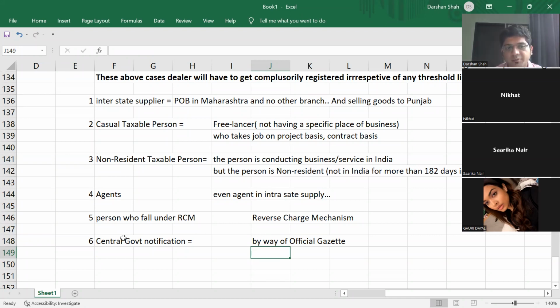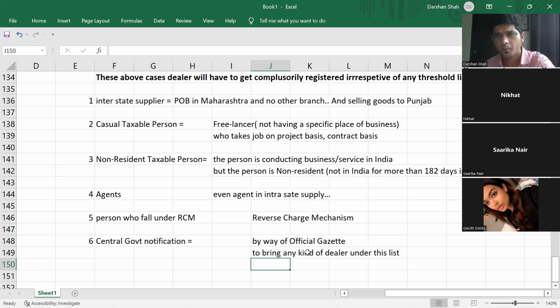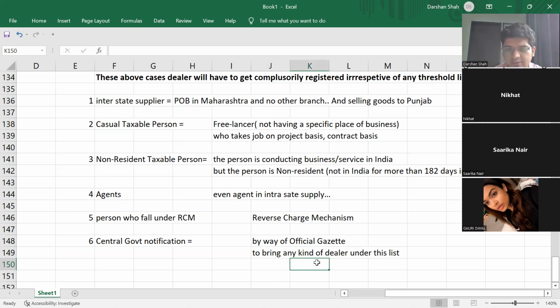So central government has that power to bring any kind of dealer under this list. Only the central government can do this. State government cannot do this. See if this is clear.